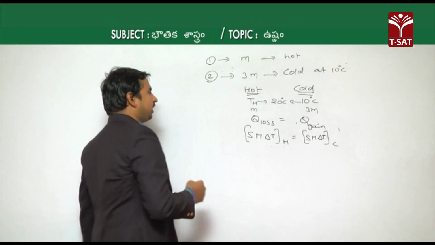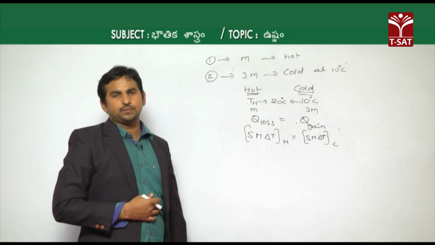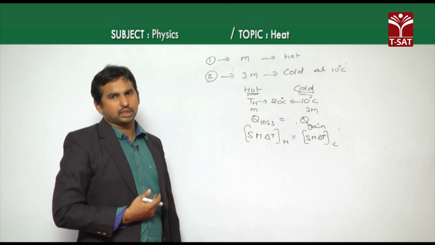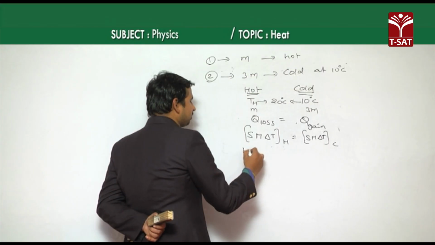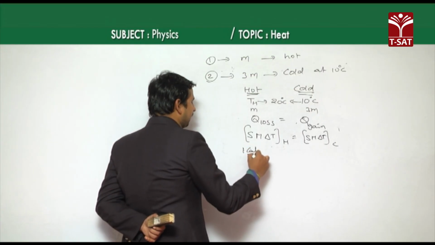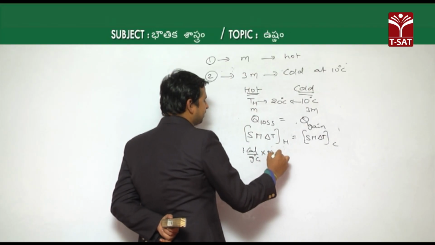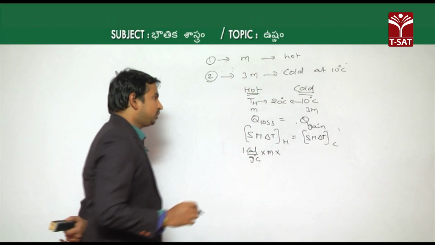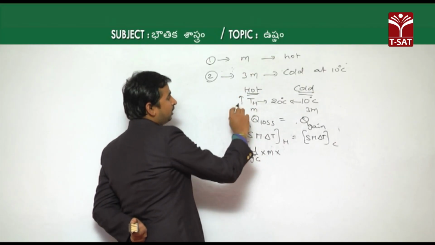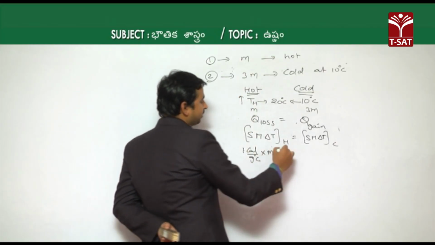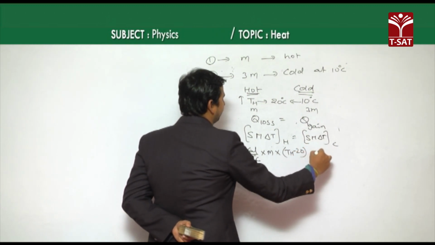If we take the specific heat of the hot body, which is water, its specific heat capacity is 1 calorie per gram degree Celsius. The mass we don't know, let it be m, and delta T is the change of temperature. Initially it is at a very high temperature, now it has decreased to 20 degrees Celsius. So the change becomes Th minus 20.